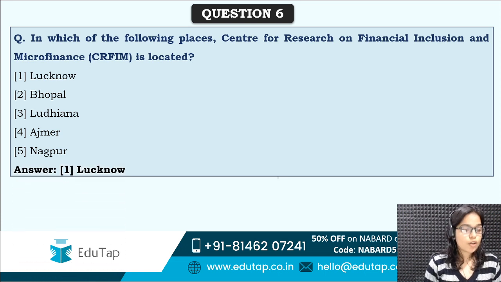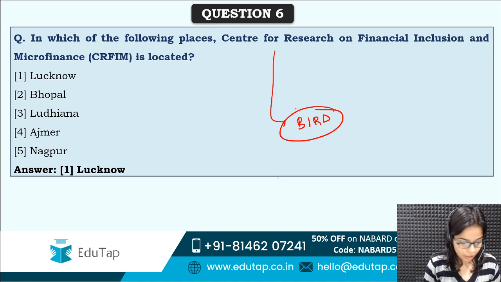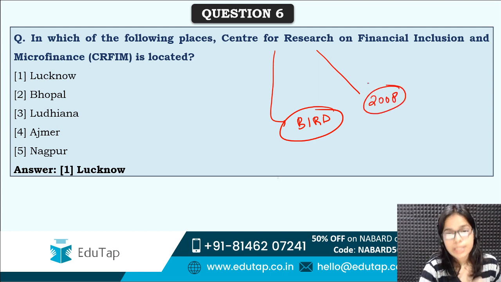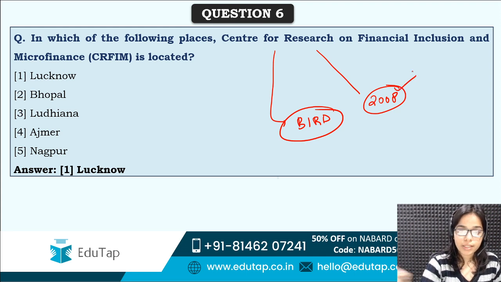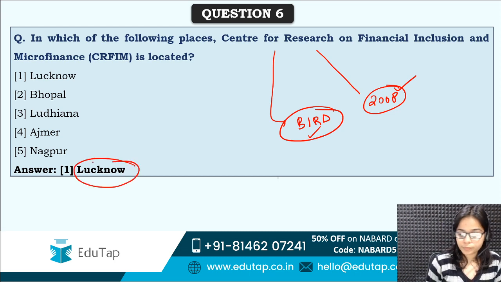Yes, correct answer is option first, that is Lucknow. So Center for Research on Financial Inclusion and Microfinance is situated in Lucknow. And actually this center is situated under BIRD. About BIRD we just read about it. So BIRD is Banking Institute of Rural Development, and this center was established in 2008. So it was established in 2008 under BIRD, and it is located at Lucknow.